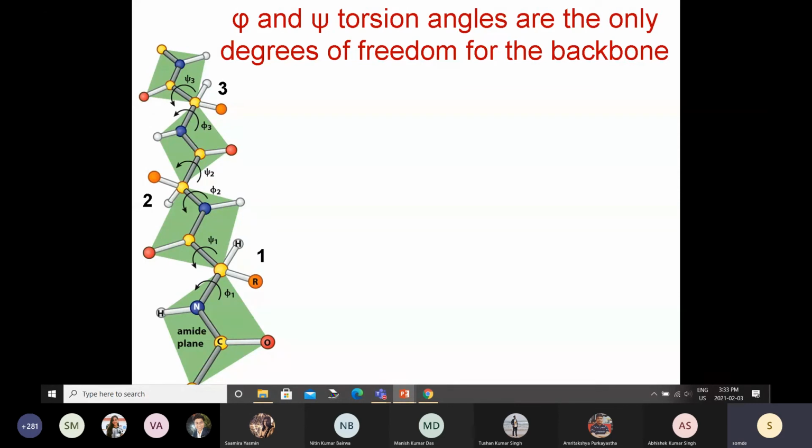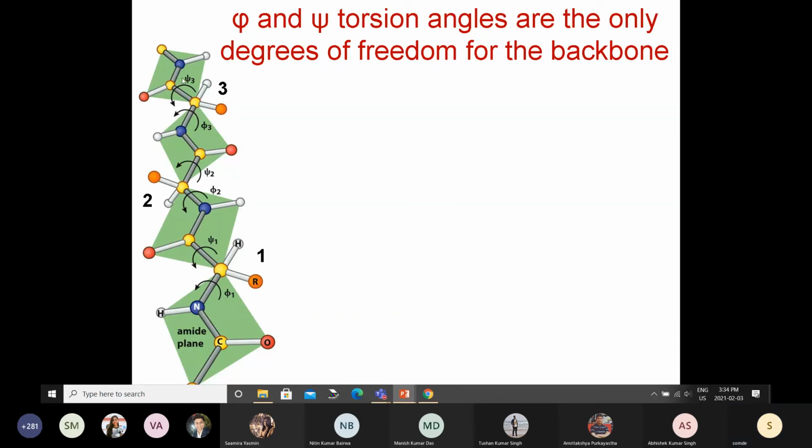So I will just go through 2 or 3 more slides and then I will stop for today, and I can take it up in the next lecture. I have been talking about protein folding and protein architecture, right? When a protein is synthesized, it is a linear chain like this. But it does not remain that way, because for each of these phi and psi torsion angles, you can have rotations.